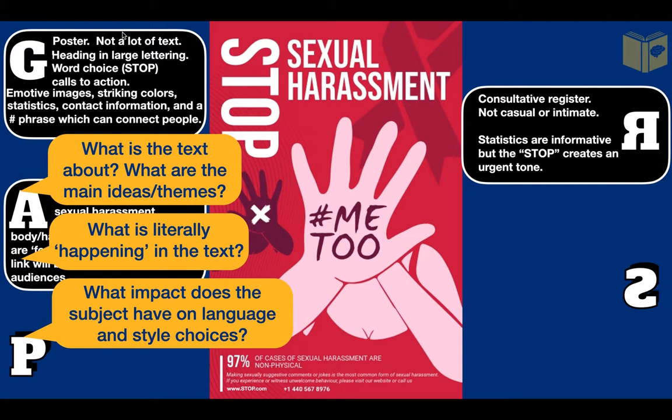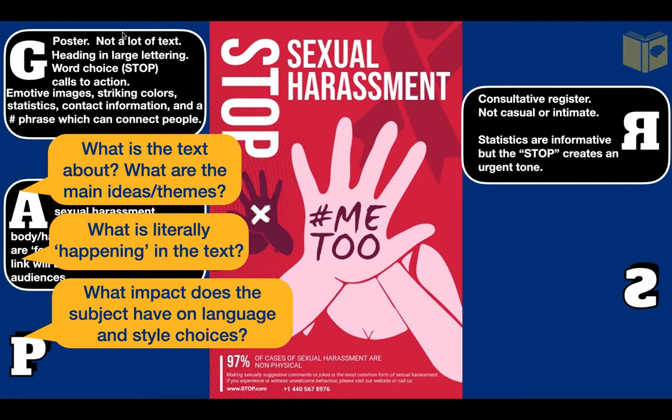The hand in the foreground has the #MeToo hashtag on it. This is part of a movement on Twitter which encouraged women to no longer be silent and to speak out about times they've been harassed or assaulted, highlighting the problem. The hand at the back has masking tape on it in the shape of a cross. This is possibly a symbol for being silenced, which might also be why both the other hands of both figures look like they're trying to cover their mouths. Perhaps this is saying that women are often silenced, but they should speak out.